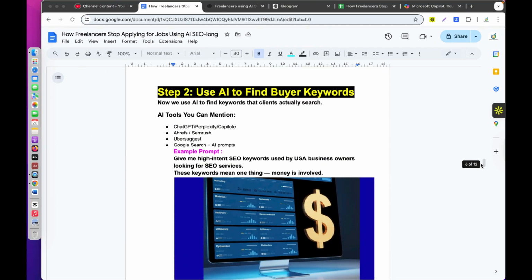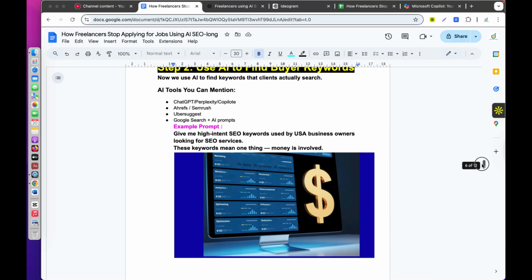Step 2. Use AI to find buyer keywords. Now we use AI to find keywords that clients actually search. AI tools you can mention like ChatGPT, Perplexity, Copilot, Ahrefs, SEMrush, Ubersuggest, Google Search plus AI prompts. You can write like this. Example of prompt: give me high intent SEO keywords used by US business owners looking for SEO services. These keywords mean one thing, money is involved.